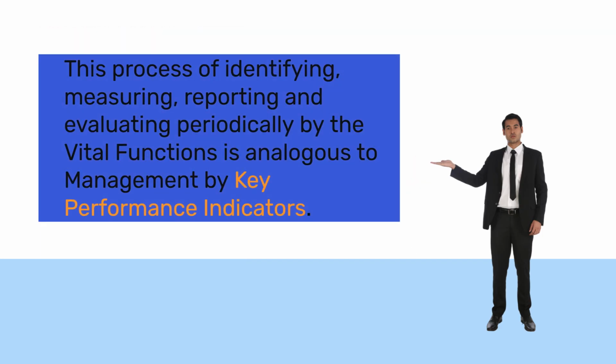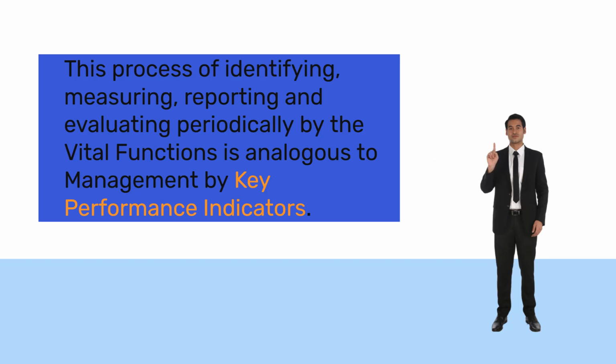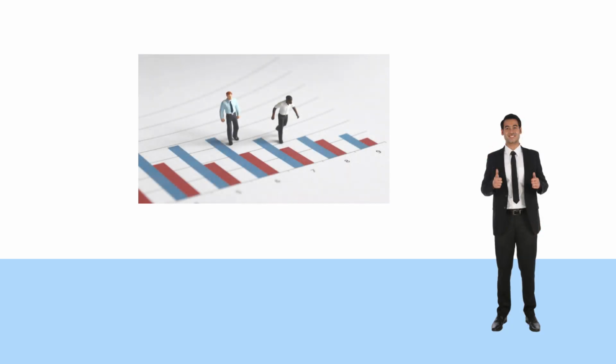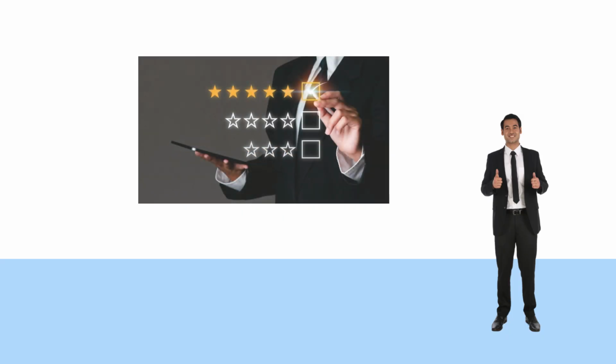This process of identifying, measuring, reporting, and evaluating periodically the vital functions is analogous to management by key performance indicators. Evaluating the vital functions periodically provides us data to manage the function meaningfully. Just like how we measure and report the vitals of a human body, we can also measure and report the vitals of any function existing in an organization. Consistently measuring and reporting on the vitals of any function propels us to business excellence.